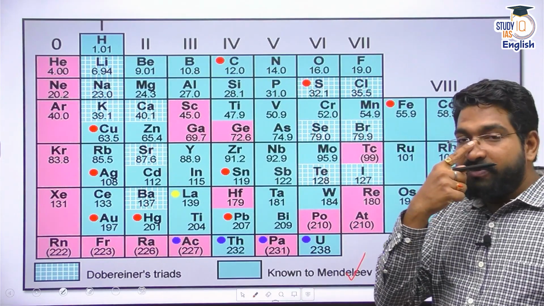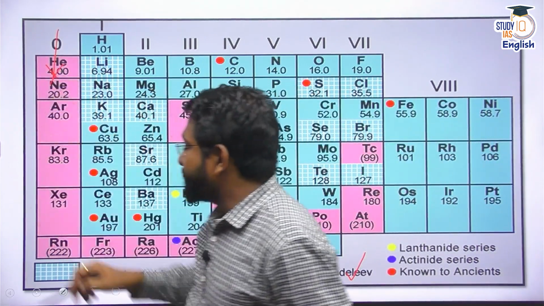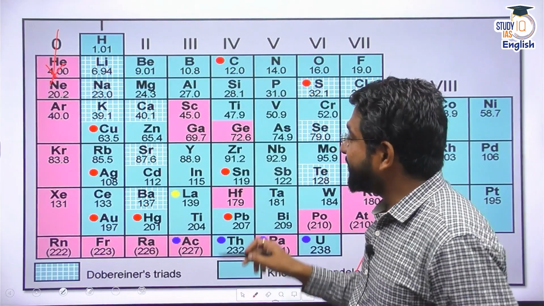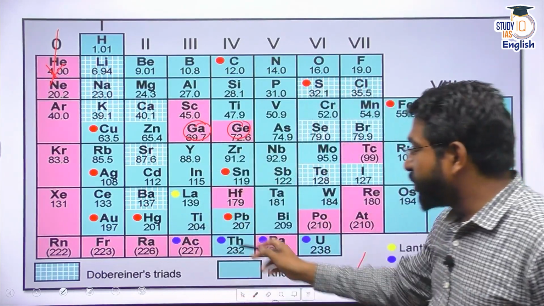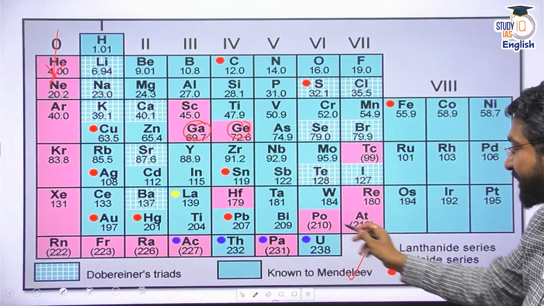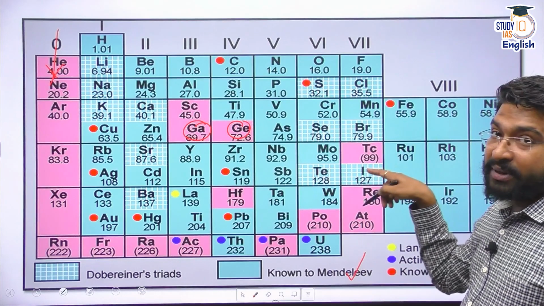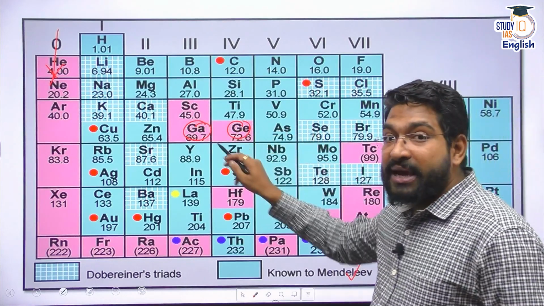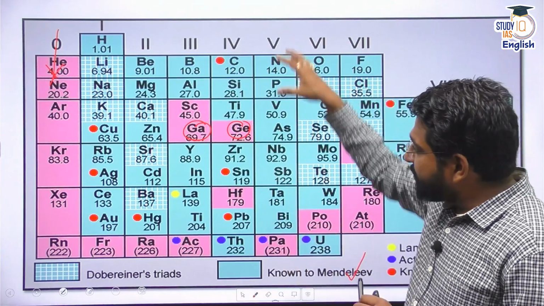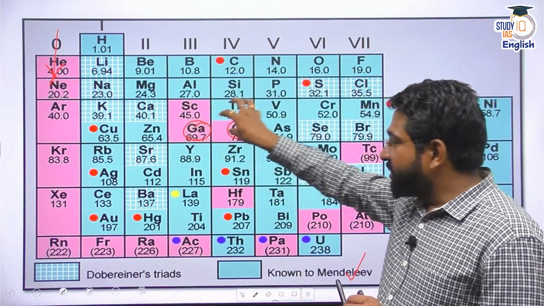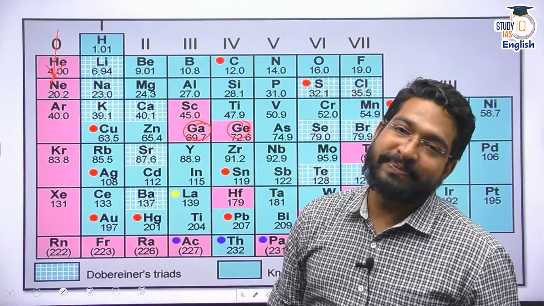Please remember, when he created the table, he did not know about these noble gases. When he created the table, he did not know about gallium, he did not know about germanium, he did not know about all these elements which are there in red. But despite that, he created the table and he left these things empty. Based on his observation, he said there should be some element, he left them empty, and he said we will find them very soon. All right.